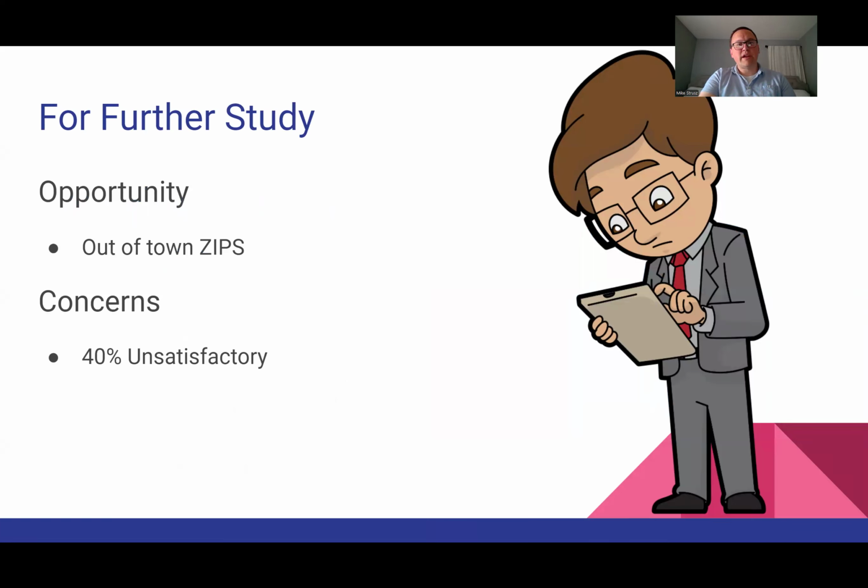Some potential areas for further study based on this data set. The out of town people, the people who drove the long distance to the store, are they all coming from the same nearby town, which could potentially lead to opportunities to open a second store?